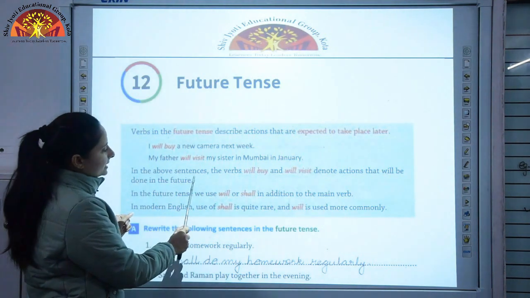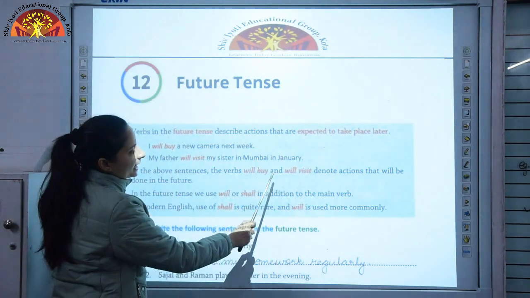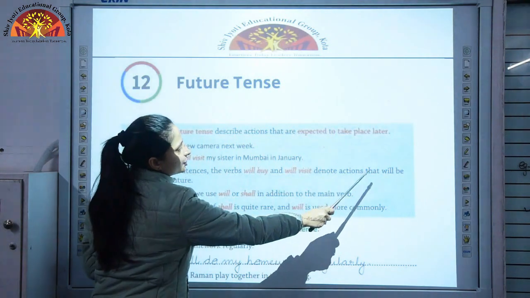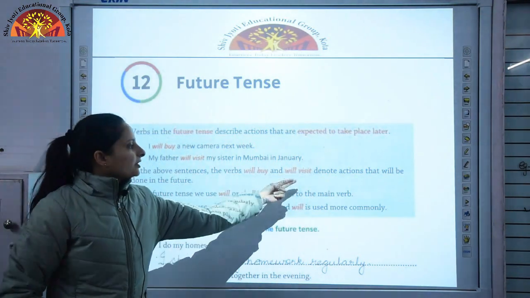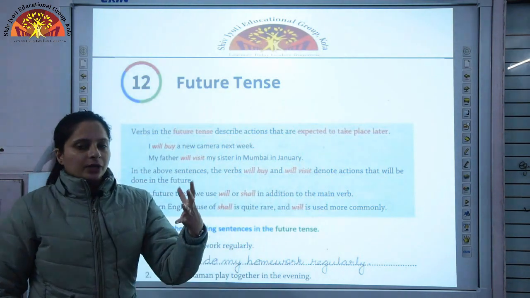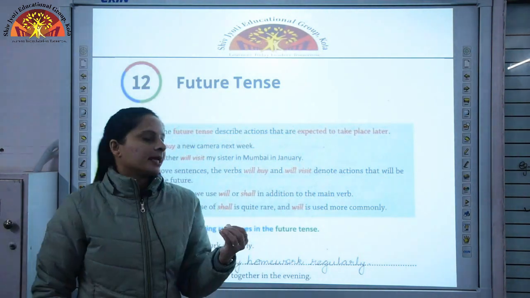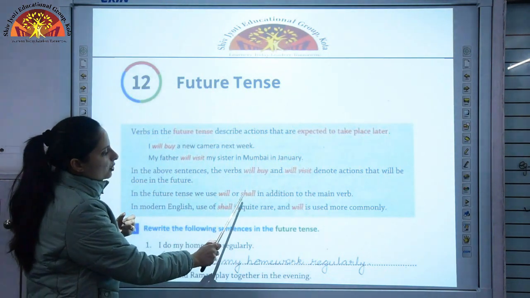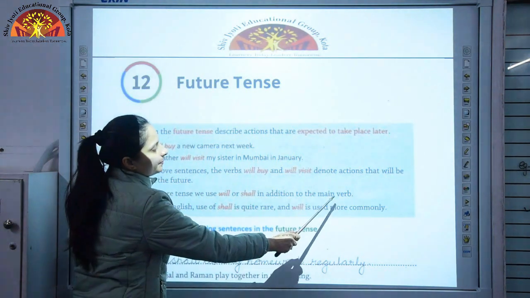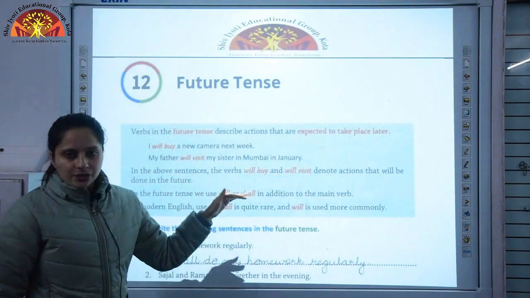In the above sentences, the verbs will buy and will visit denote actions that will be done in the future. So will buy and will visit denote the action which will take place sometime in the future. In the future tense, we use will or shall in addition to the main verb. I told you the structure right now.